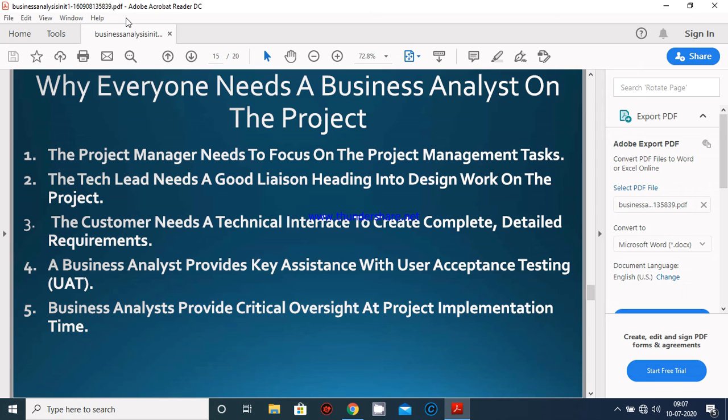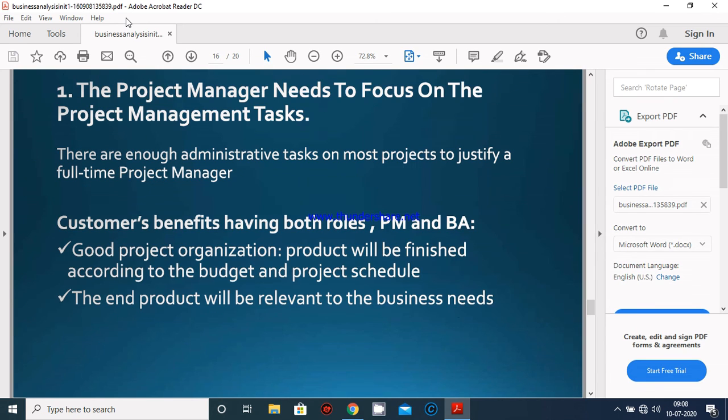So why does everyone need a business analyst on the project? There is an explanation. The project manager needs to focus on the project management task. The technical leader needs a good liaison heading into design work on the project. Third, the customer needs a technical interface to create complete detailed requirements. Next, a business analyst provides key assistance with user acceptance testing, that is UAT. Business analysts provide critical oversight at project implementation time.